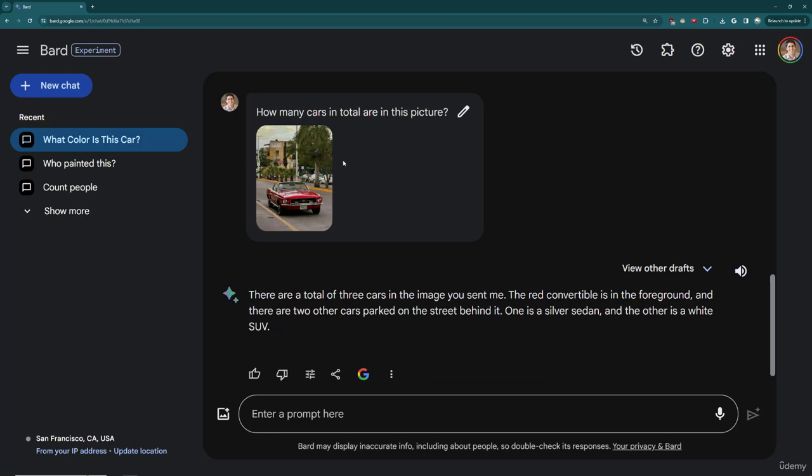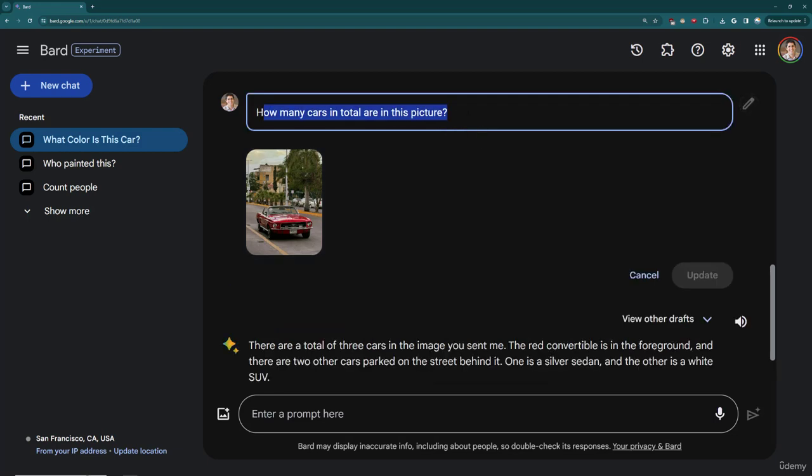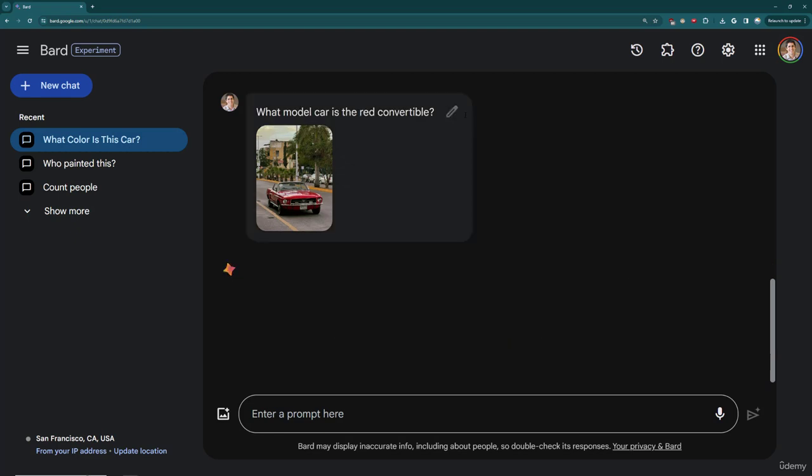So what do you do if you want to keep the conversation going about this particular car? Well, notice that there's a little edit text button. So I can edit the text, but still reference that image. And that's going to save you time from needing to continually re-upload that car. So I can ask, what model car is the red convertible? Let's make sure we spell that right. There we go. And so now, again, I'm still referencing that image, but I don't need to continually re-upload it.